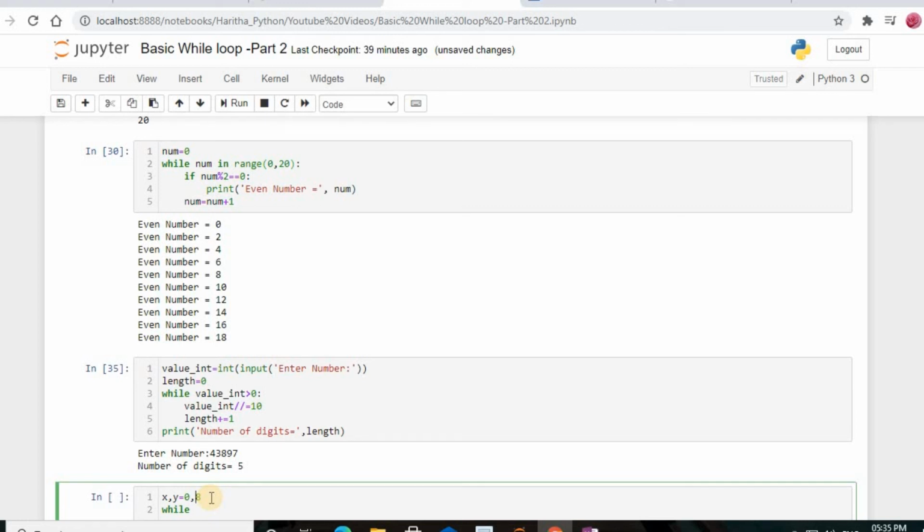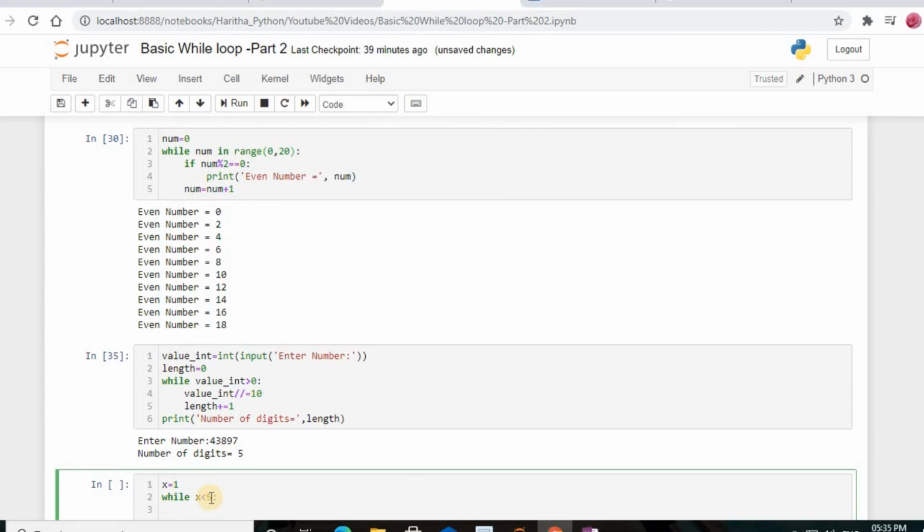Okay, instead of this I'll go for this. While x is less than 5, y is equal to 1. Okay.